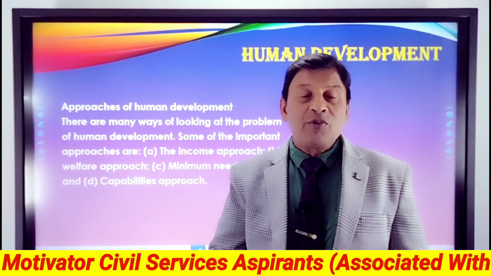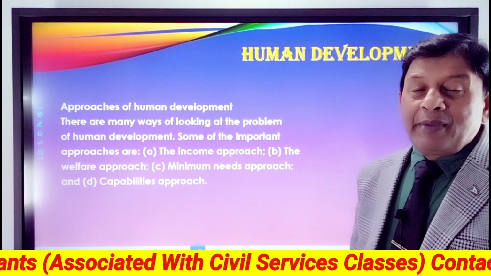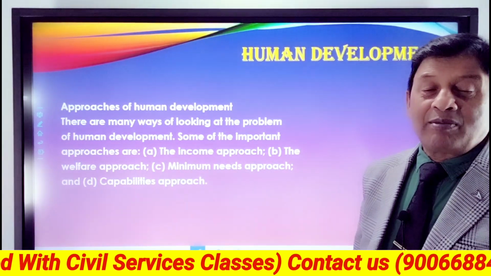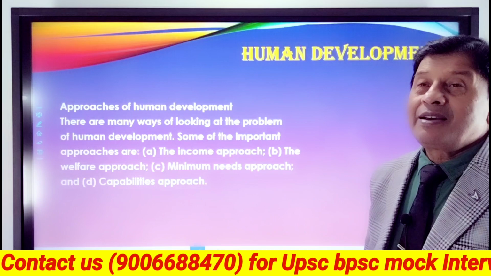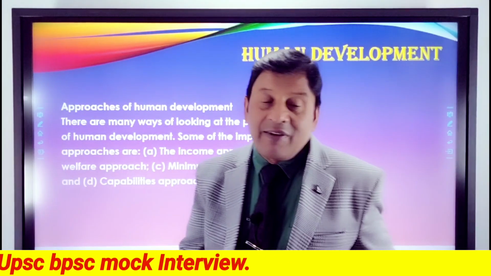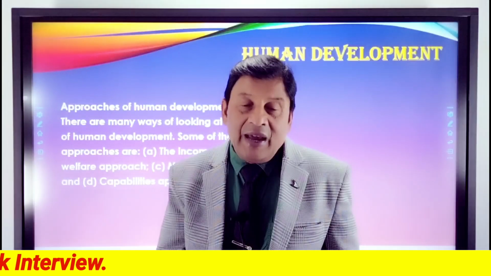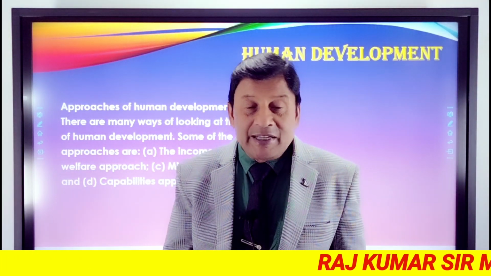A process of human development. See the facts. There are many ways of looking at the problem of human development. Some of the important approaches are the income approach, the welfare approach, the minimum needs approach, and the capabilities approach.